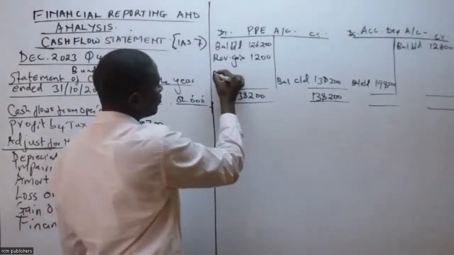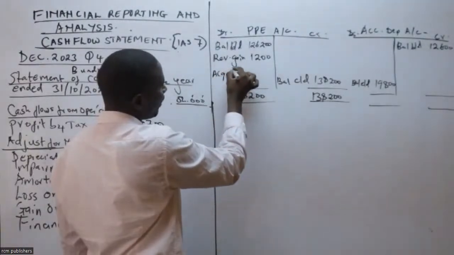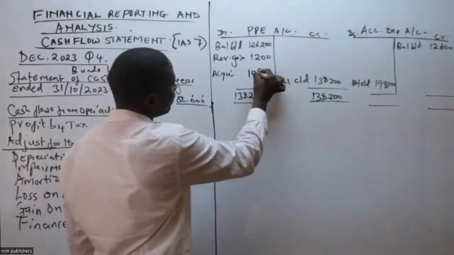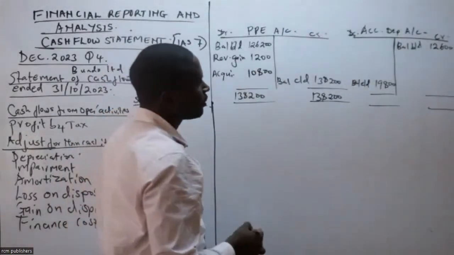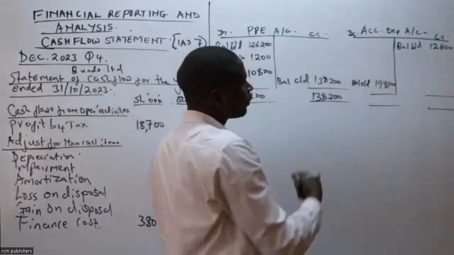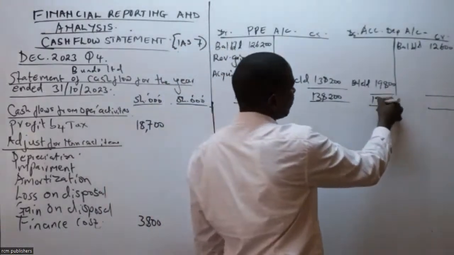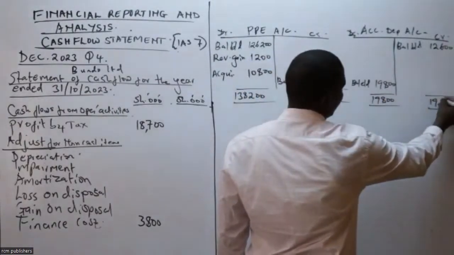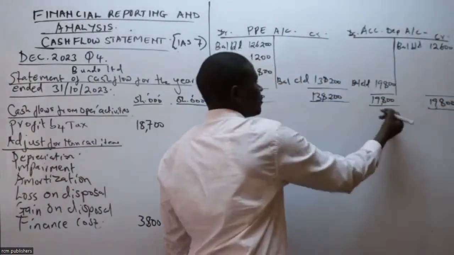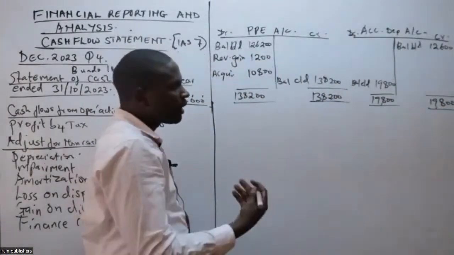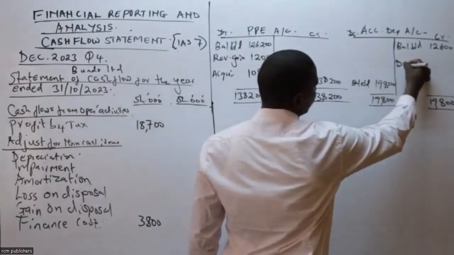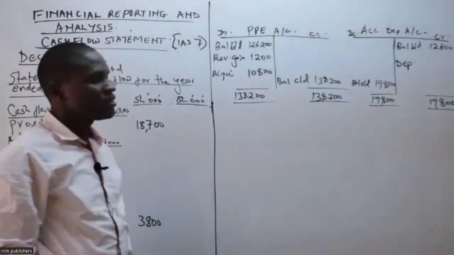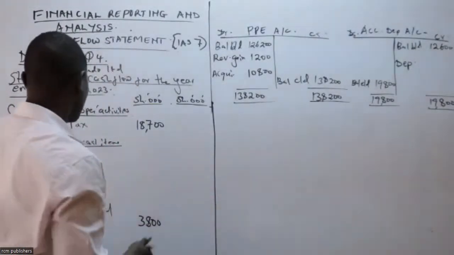Then we get acquisition. They purchased. They acquired PPE worth 10,800, and we are done. Then we check on the other side, on the accumulated depreciation. Here you shall have 19,800. So if this is an accumulated depreciation account, the amount to balance here will be the depreciation. So the balancing figure is the depreciation amount, and it is the one that we are going to bring here.